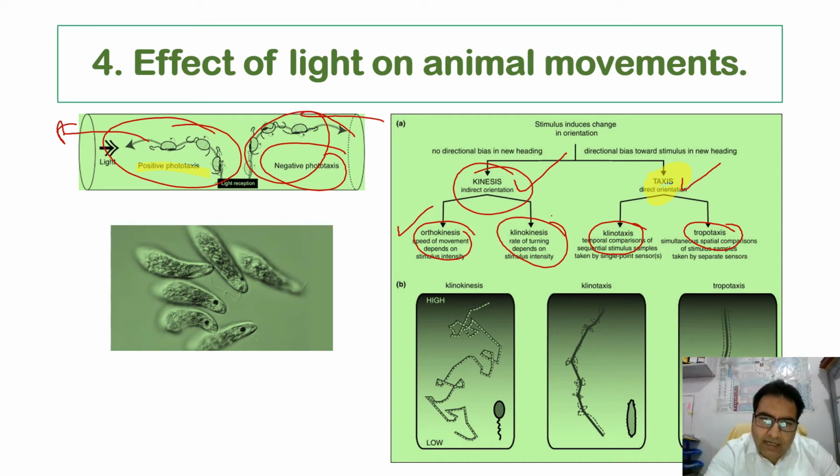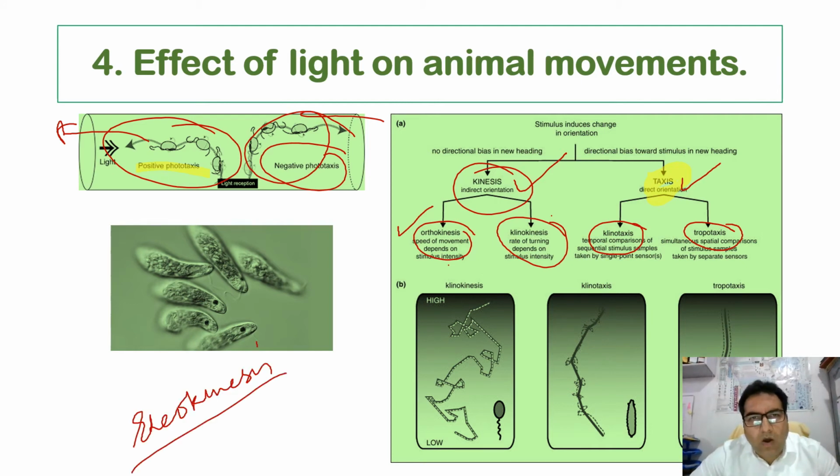So here it is the turning moment, here it is the speed of the movement. When we talk about photokinesis, it may be a change in the linear velocity. When there is a change in the linear velocity, it is rheokinesis. Or in the direction of the turning, when it is the turning direction, it is called clinokinesis.